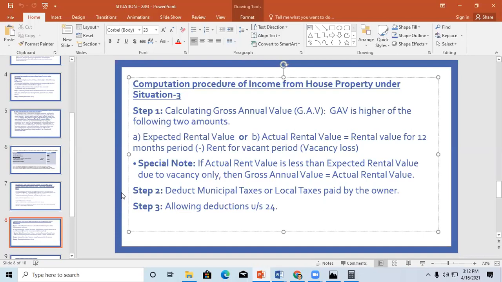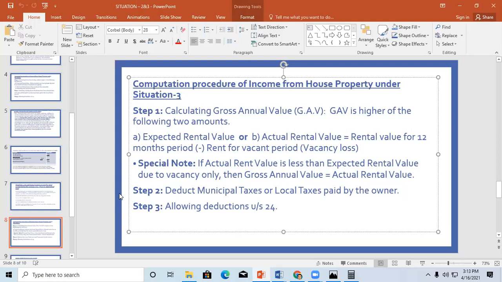Yes, sir. Now, when it comes to situation 3, in the ARV, because of vacancy, however many months' rent you lost, you minus that from 12 months. Suppose 3 months vacant: from 12 months, deduct 3 months vacant, and you take only 9 months.